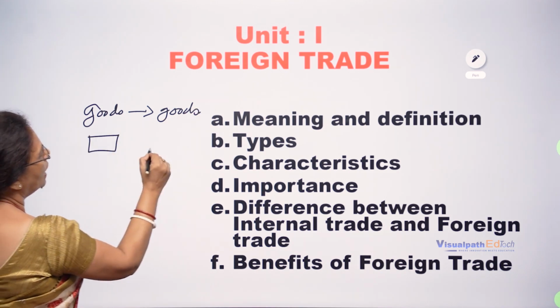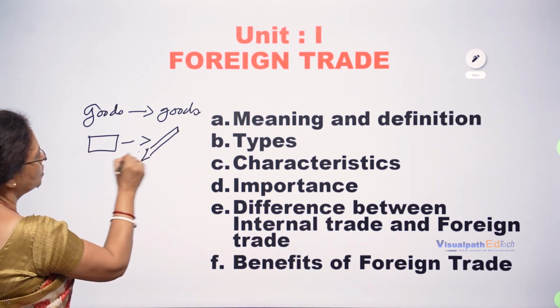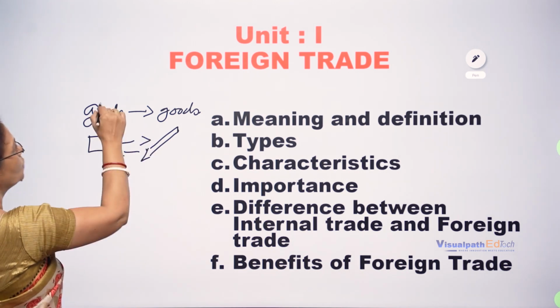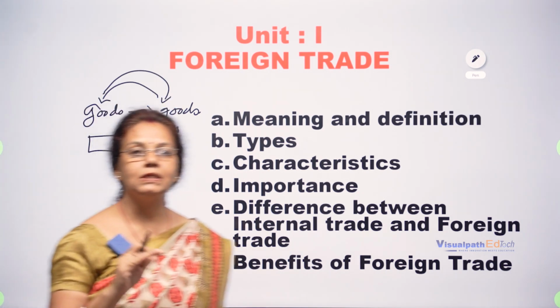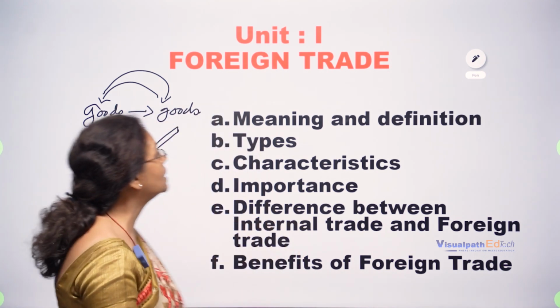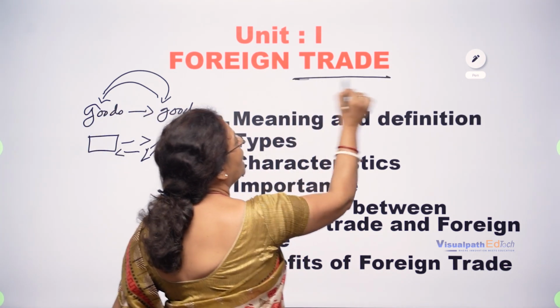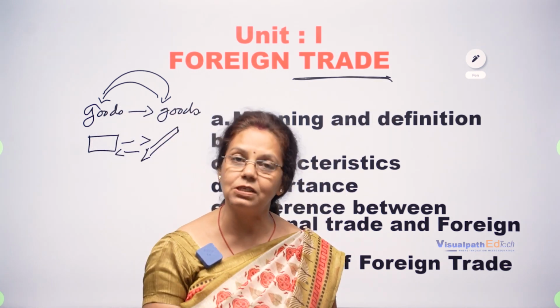One box, another maybe a pen or pencil. So the exchange of goods from one person to another is known as the barter system, which does not exist nowadays. Nowadays, if we say the term trade, it means exchange of goods and services against monetary terms.